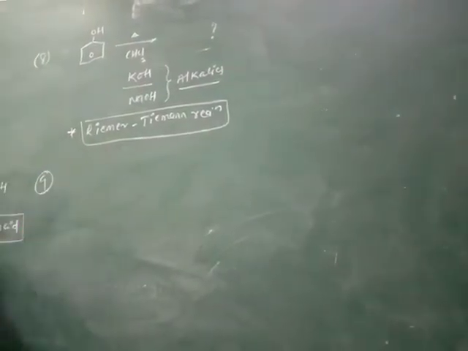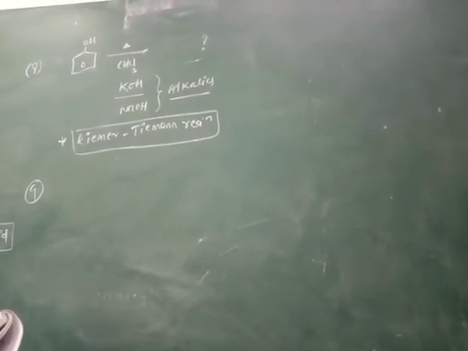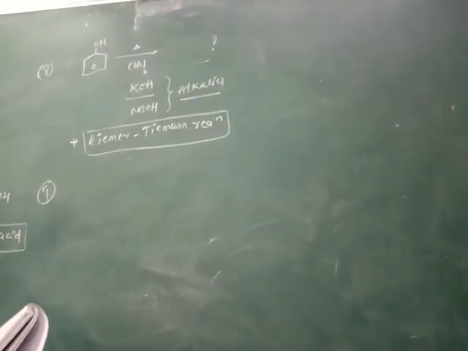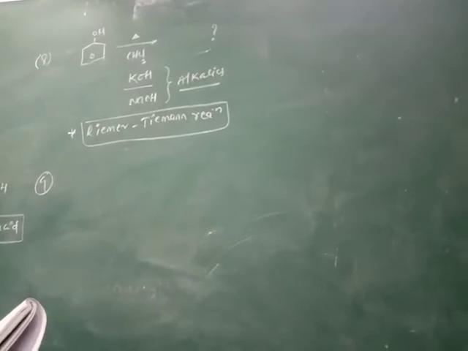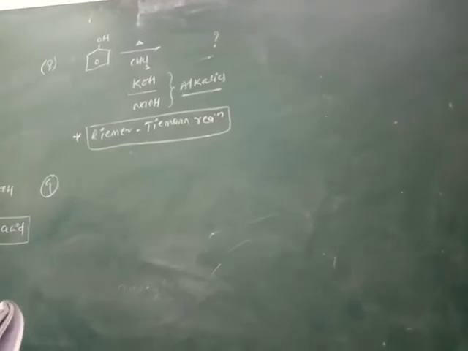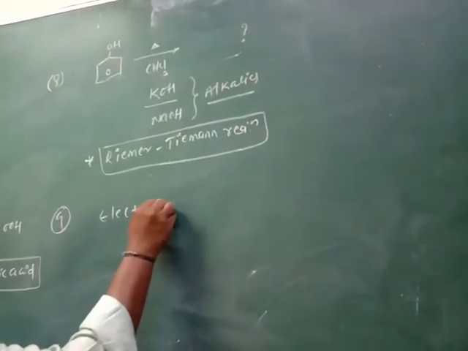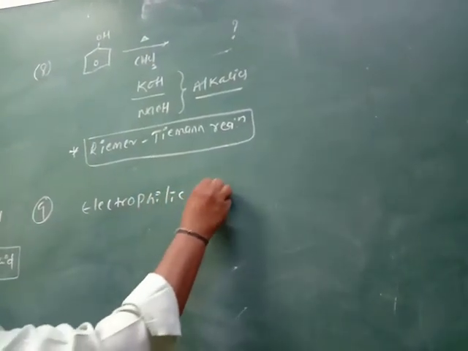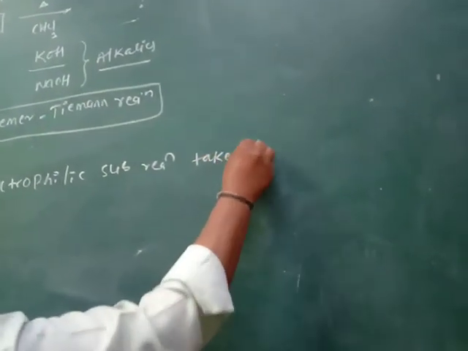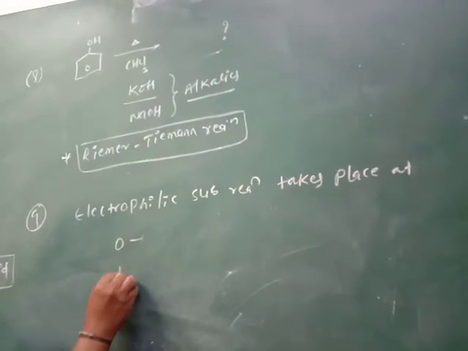Now question number 9: electrophilic substitution in phenol takes place at ortho and para positions, meta positions, ortho position only, or para position only. Electrophilic substitution reactions in phenol take place at ortho and para positions.